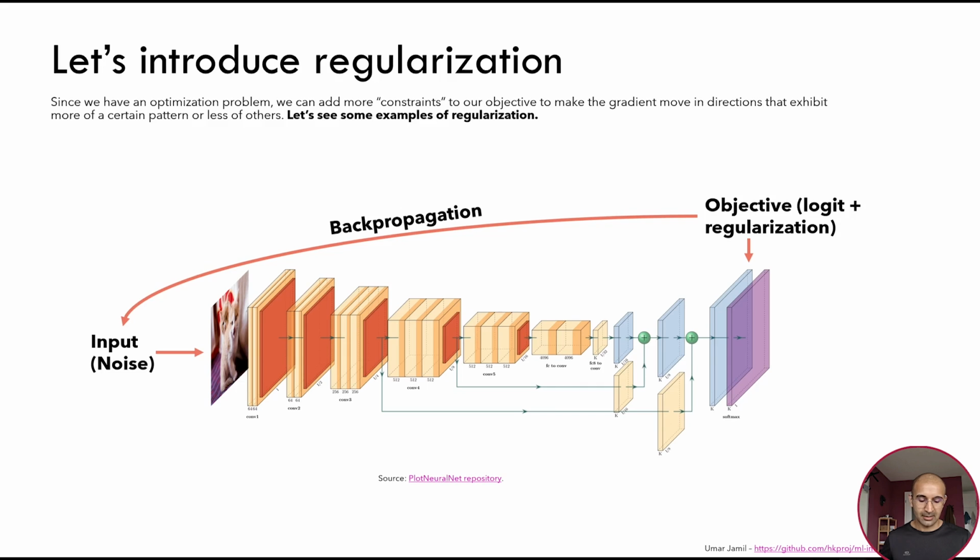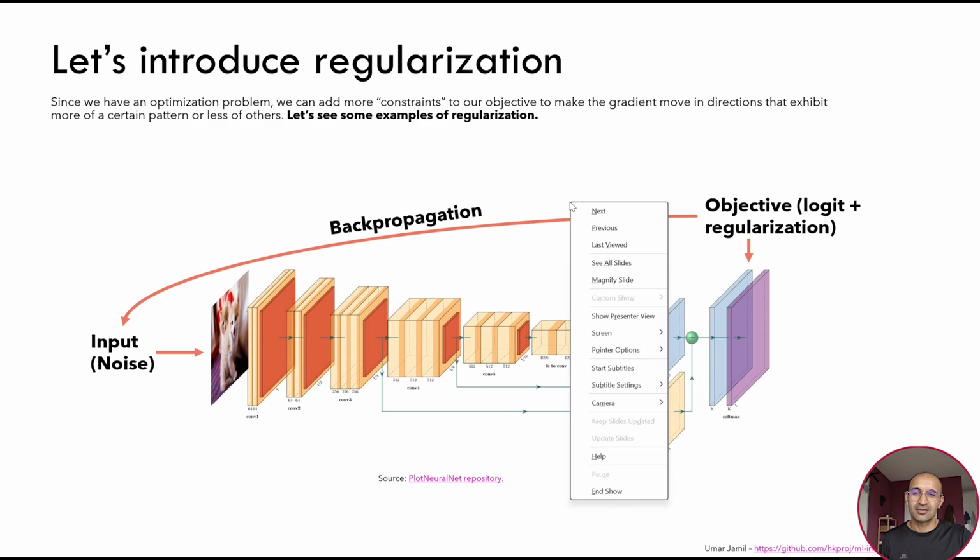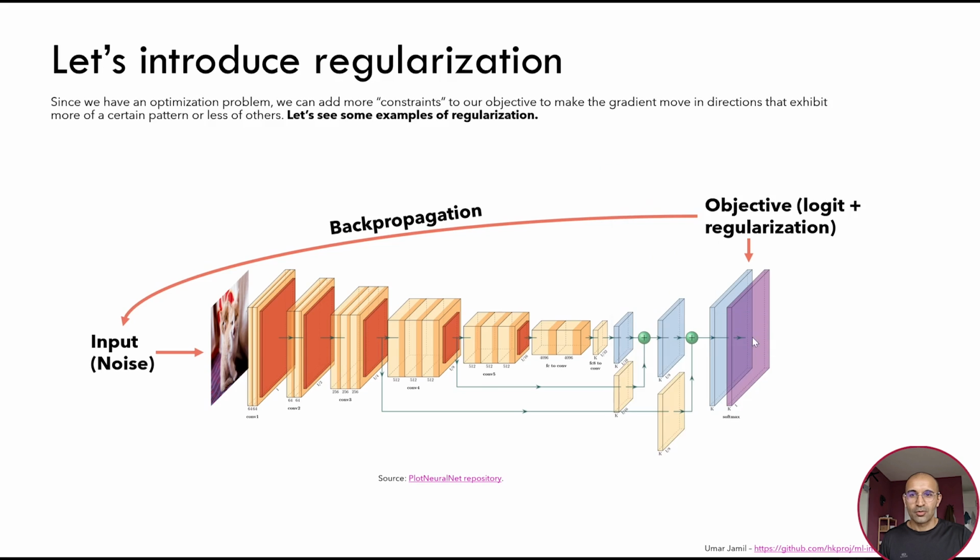For example, when we train a model, we can do what is known as L1 regularization. With L1 regularization, what we do basically is we have our loss function, which is, let's say, cross entropy loss, because we are doing, for example, a classification task. Then we can add some regularizer, which is a constraint that we add to our loss function to make this optimization process happen in particular ways.